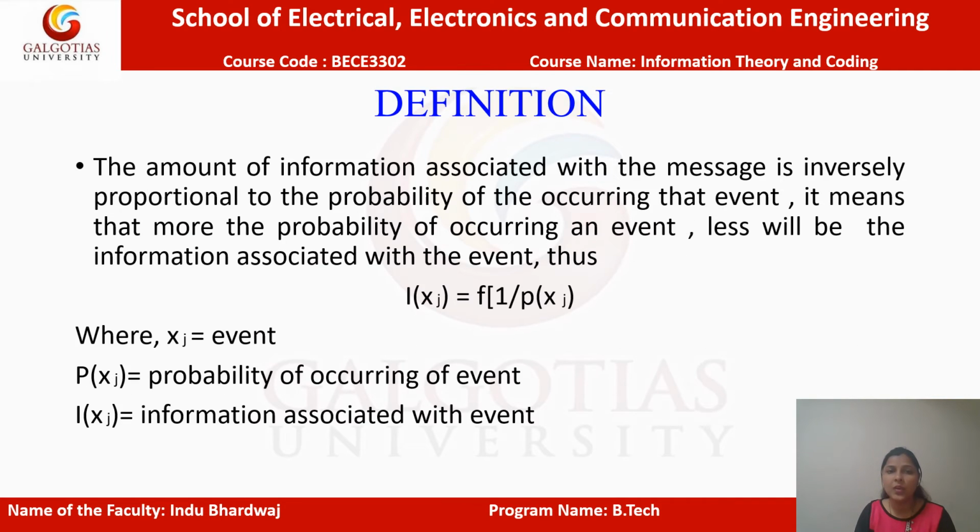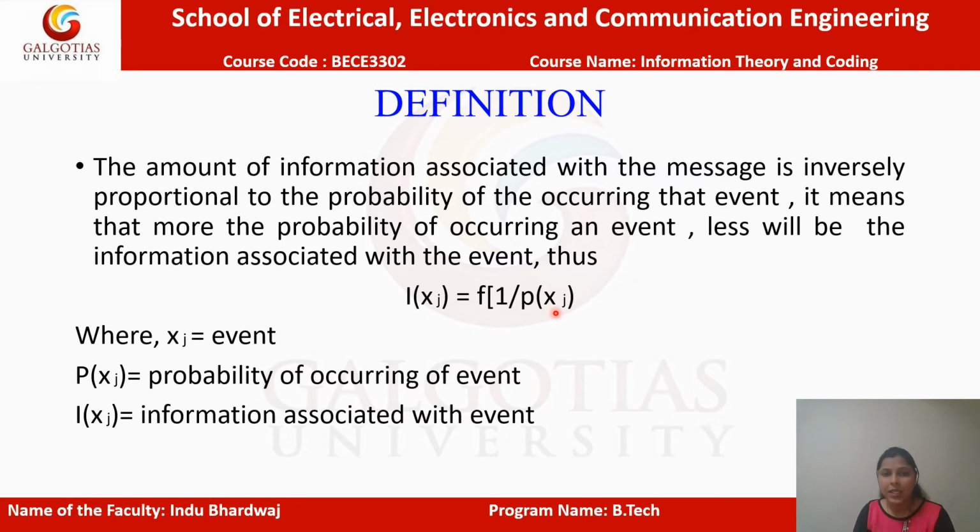From here, we come to know the mathematical expression, or the definition, for information. If xj is an event and I is the information associated with the event xj, then this information I is a function of probability. And how is that probability related? It is inversely related. Here f is the function of 1 upon P(xj), where P(xj) is the probability of occurrence of that event.